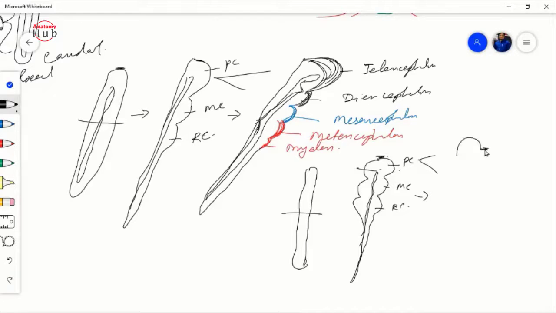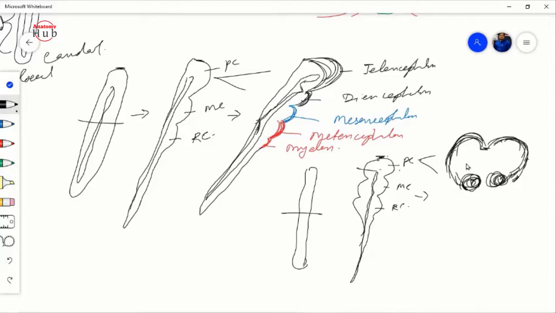From here the brain, the prosencephalon, the cephalic part will grow more rapidly than the caudal part. So here you will find this is the caudal part. This caudal part, no doubt, also proliferates and grows, but the cranial part grows more rapidly than the caudal part.